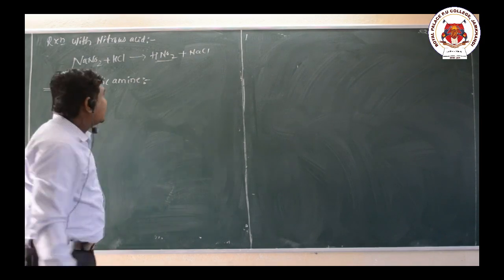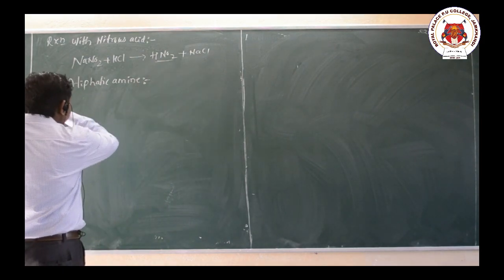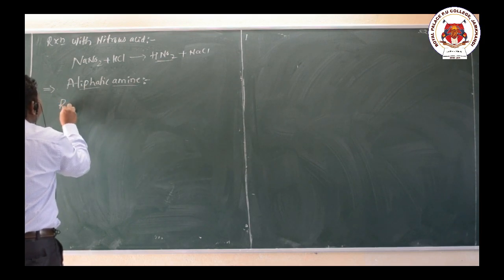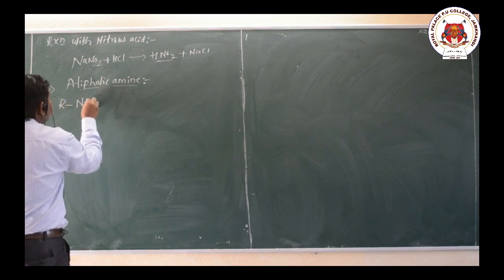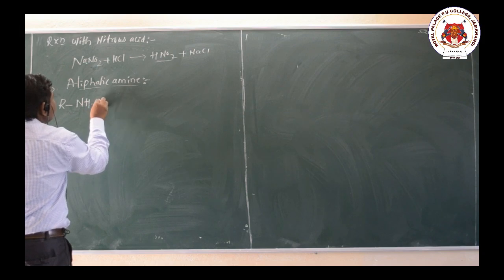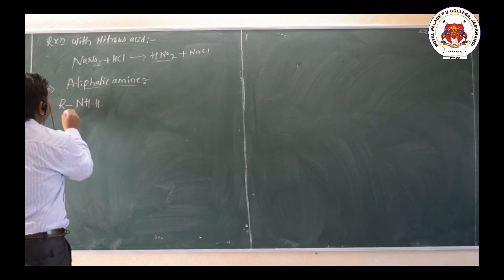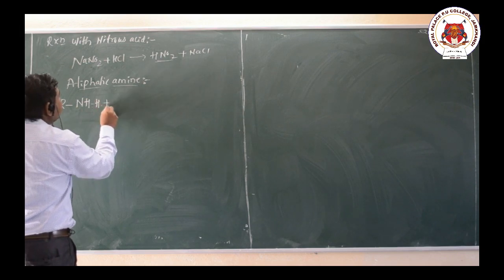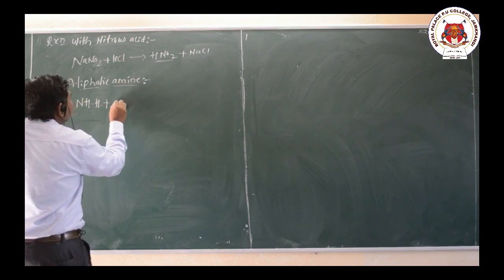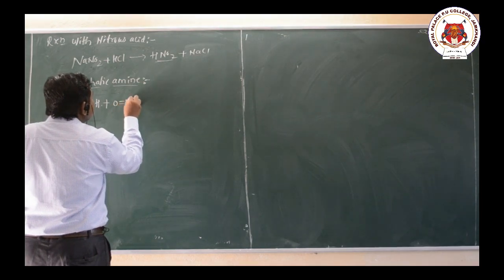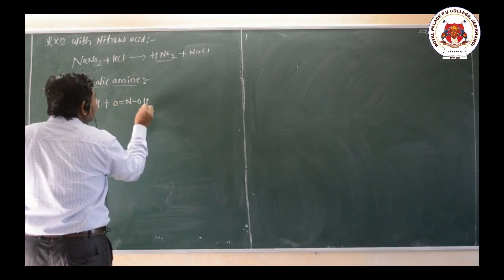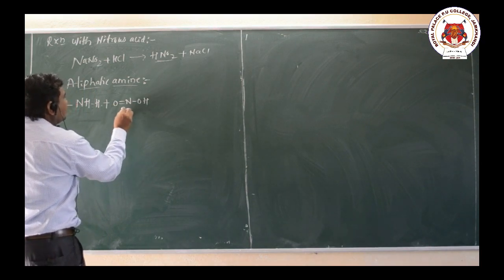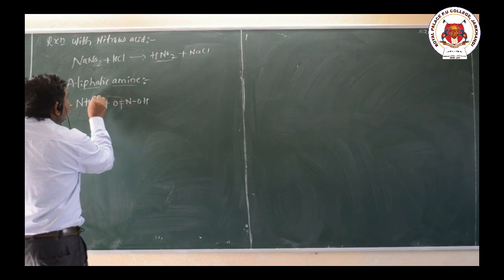Let me write one example for the aliphatic amines. The general reaction: RNH2. When it reacts with nitrous acid, HNO2, there is a formation of one intermediate product.